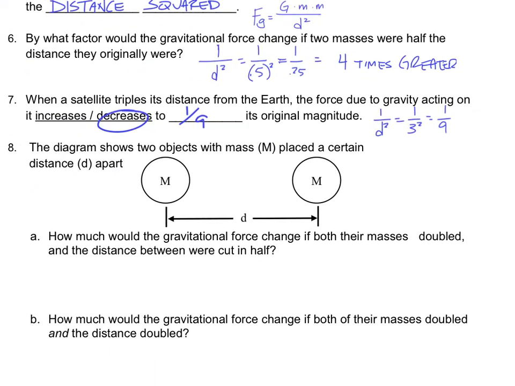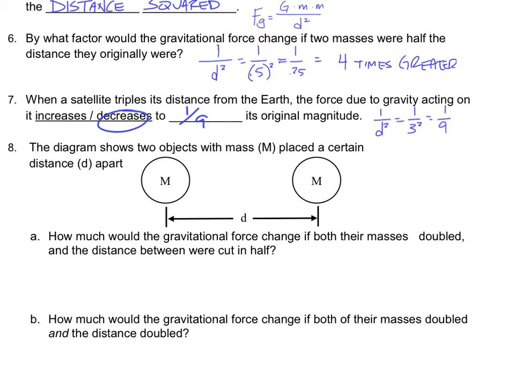Okay, number 8, the diagram shows two objects with mass. They both have masses represented by a capital M, and they are a certain distance apart. How much would the gravitational force change if both their masses doubled and the distance between them were cut in half? Well, force is directly related to the product of two masses.